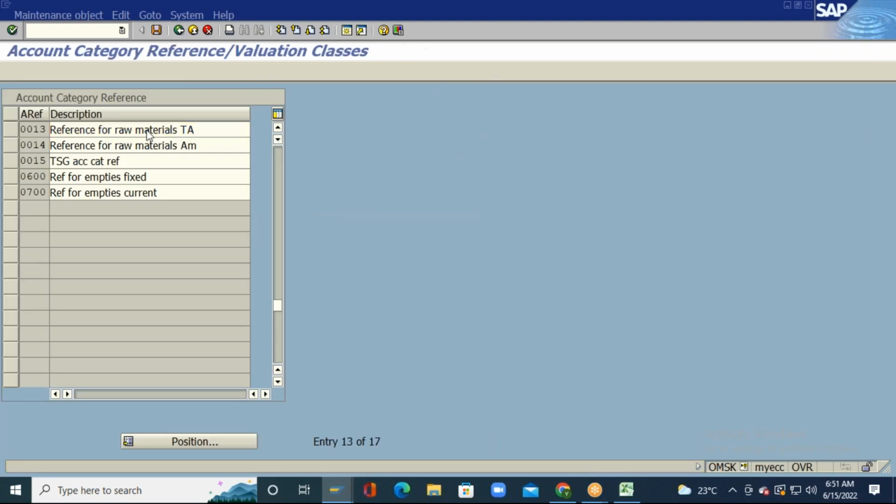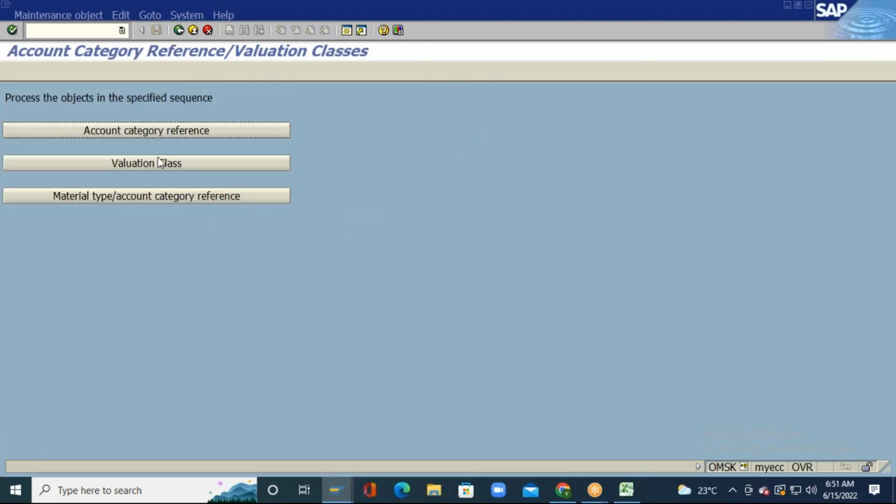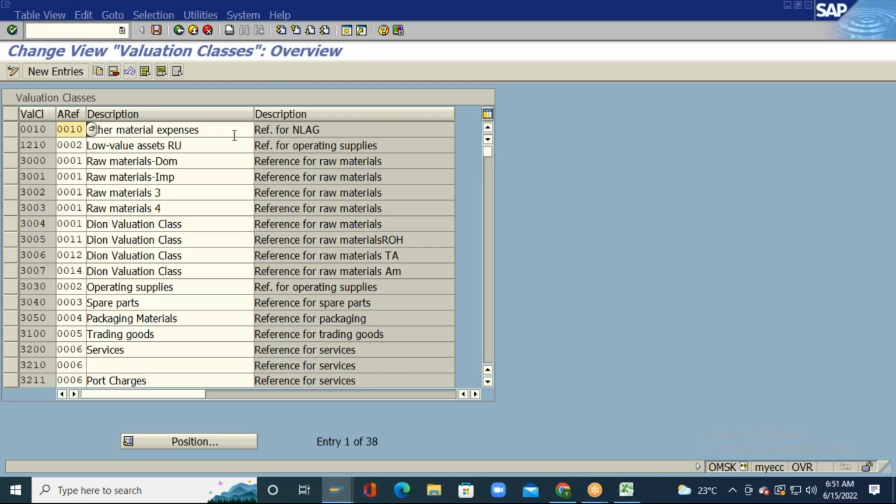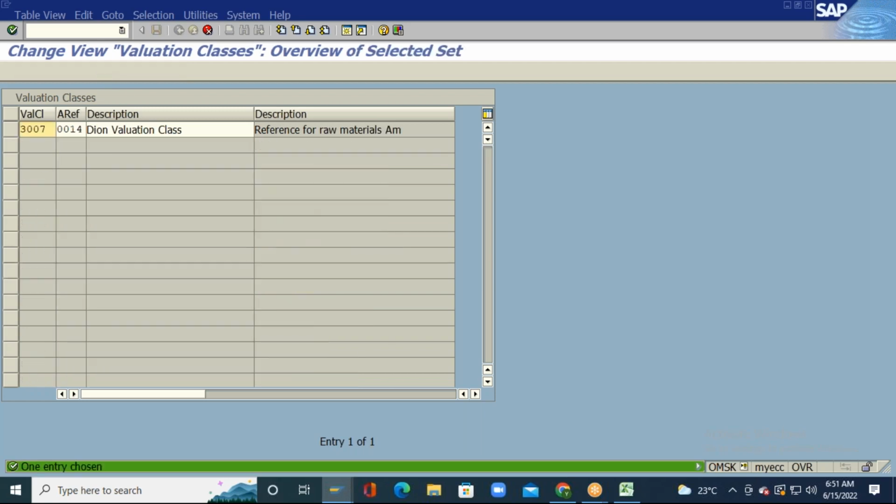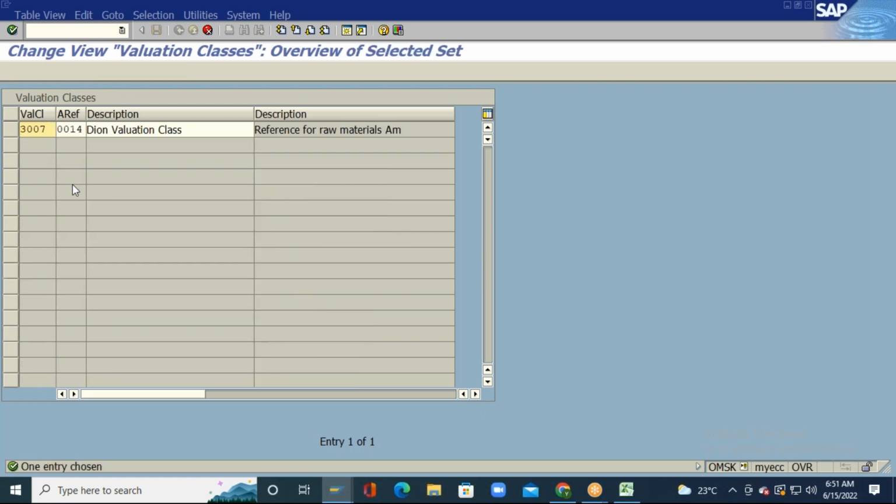I will now go back and define a valuation class. I will define valuation class 3008 for the raw materials. For every material, I will define one valuation class, 3008, and I will assign the account category reference key which I have created. So what is the account category reference key I created? 0013, right? So I just enter.